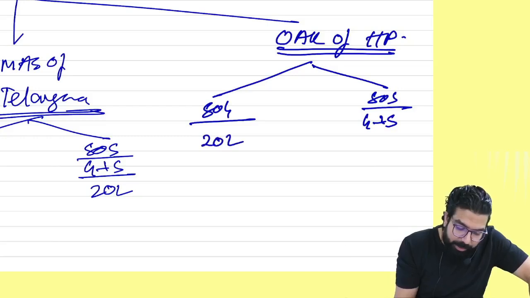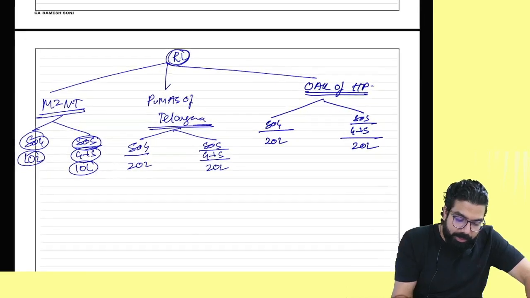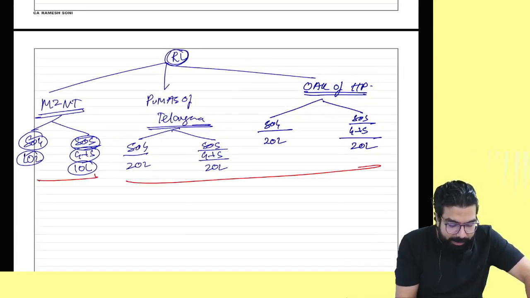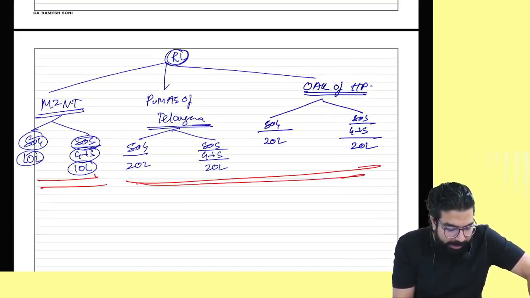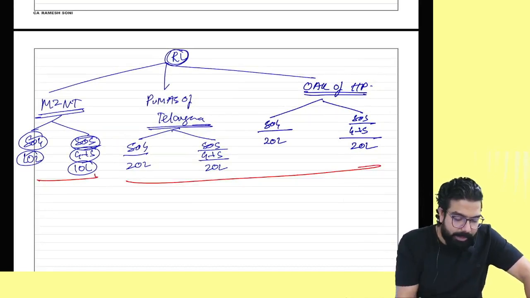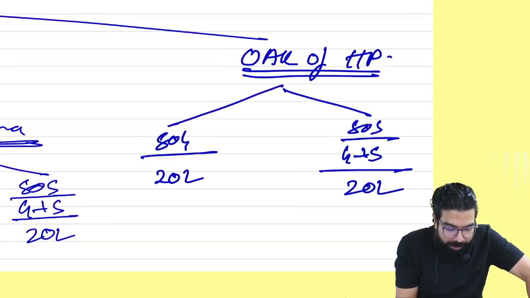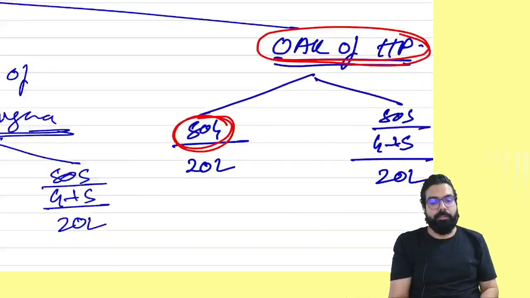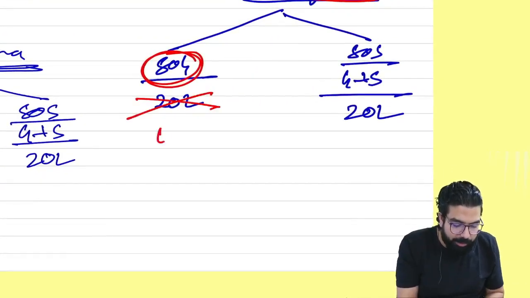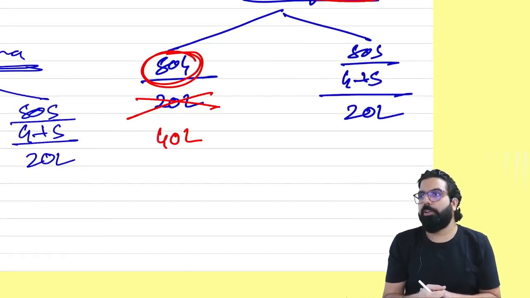Actually, the limit was 20 lakh and 20 lakh only. But then government, see, earlier the limit was 20 and 10. Do you guys agree with me? Yes or no? 20 lakh was the limit and 10 lakh was the limit. But then government went ahead and told, if you are a supplier of goods from which state? Oak of Himachal Pradesh. Then government told, we will give you the limit as how much? 40 lakh. Yes. Is my point clear to all?